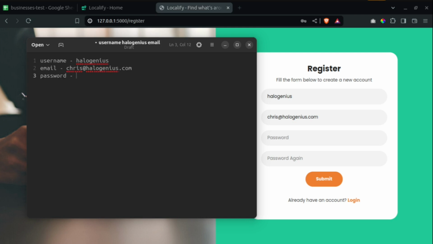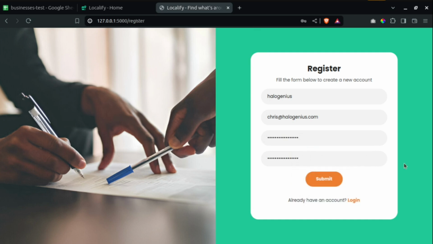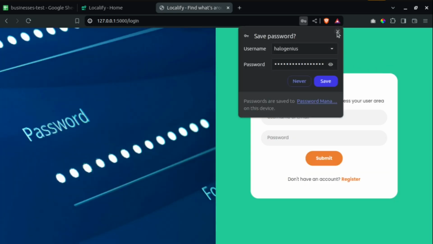The password is going to be maybe chris at 2024 maybe ALX. Then yes, I think that should do. So just copy this password. I think I have uppercase, I have lowercase, I have special character, and I have numbers. Because all of them will be validated. So submit. So registration is successful, redirecting to login page.